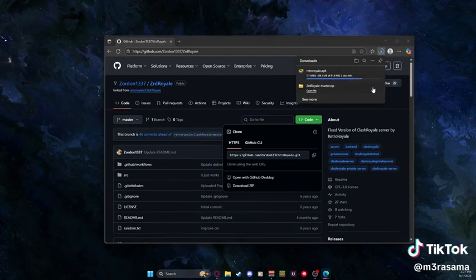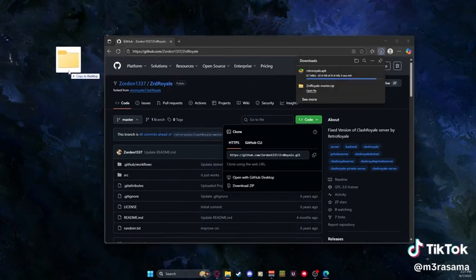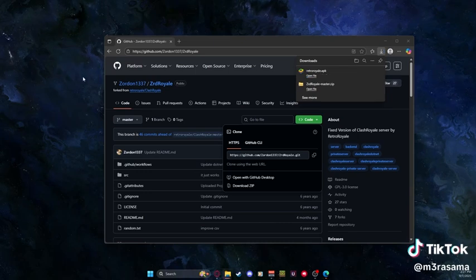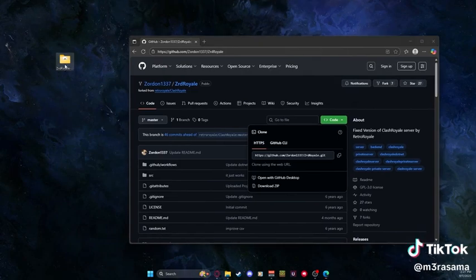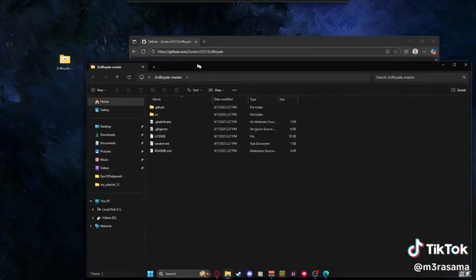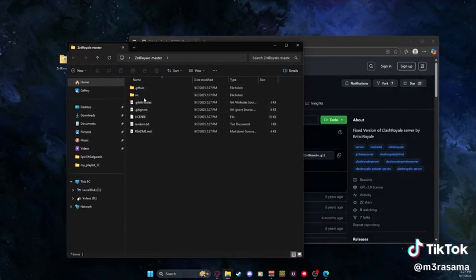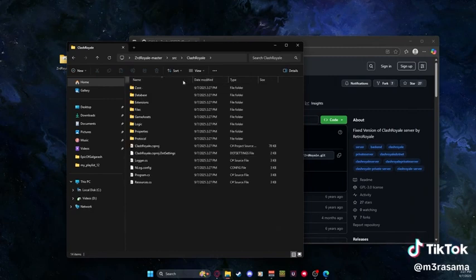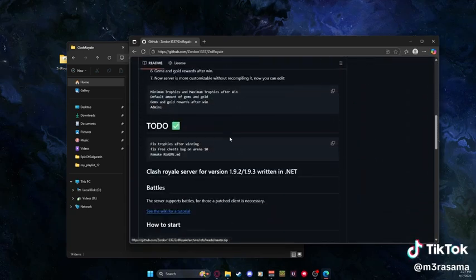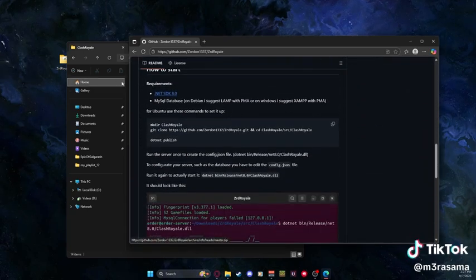I'm going to close these and stay on this page because there's some commands we're going to need. Open this folder. I'm going to drag out the folder I downloaded. This is what it looks like. And we're going to start in this folder right here, so source and then Clash Royale. From here, you can run the first commands.